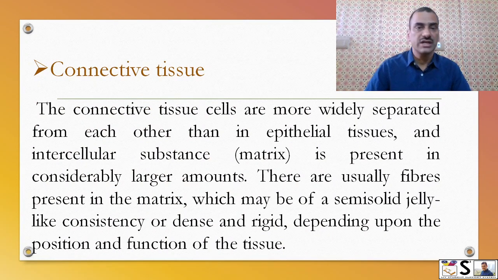Now we come to connective tissue. The connective tissue cells, as the name suggests, connect, bind or support. The cells are not attached or tightly fit, they are widely separated, and the interstitial material known as matrix is more. There are usually fibers present in the matrix, which may be of semi-solid jelly-like consistency or dense or rigid depending upon the position and function of the tissue.